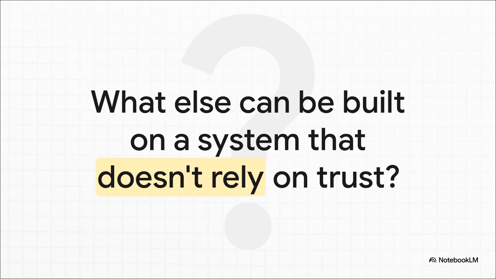And that really leaves us with the big picture. This paper laid out a blueprint for peer-to-peer electronic cash, for sure. But the core invention, this idea of decentralized consensus, this blockchain, it's really a tool for creating a single, verifiable truth without needing a central authority. It's a foundational technology. And that leaves us with a final massive question to think about. What else can you build on a system that doesn't need to rely on trust?